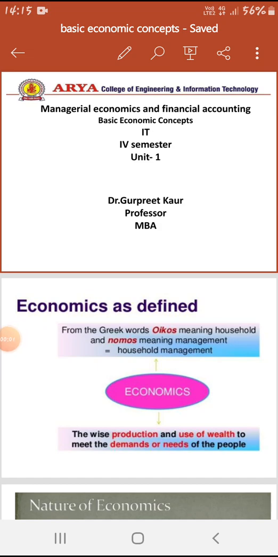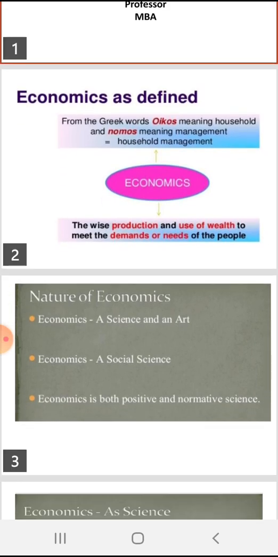Hello students, now let us study the basic economic concepts, that is unit 1. First, let us see what is economics. Economics is defined from the Greek words oikos, which means household, and nomos, which means management, that is household management. Economics means the wise production and use of wealth to meet the demand or needs of the people.